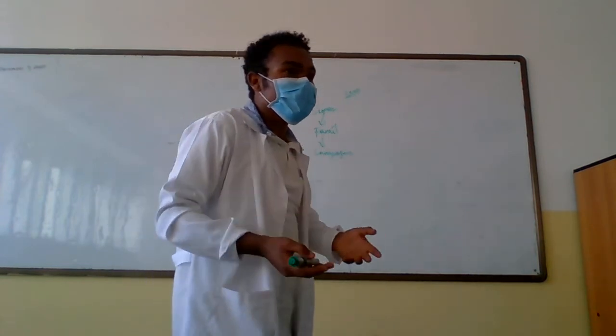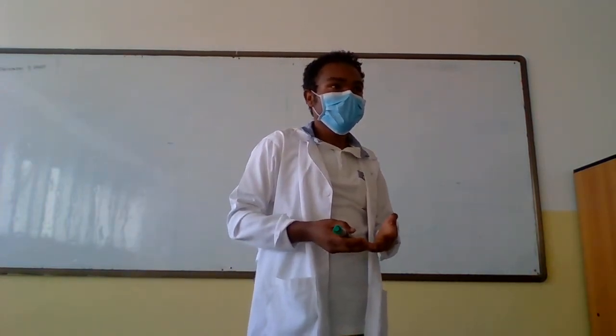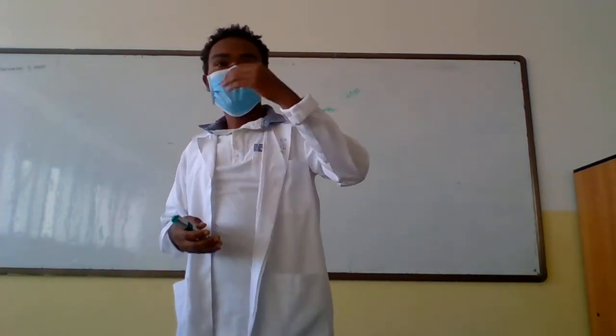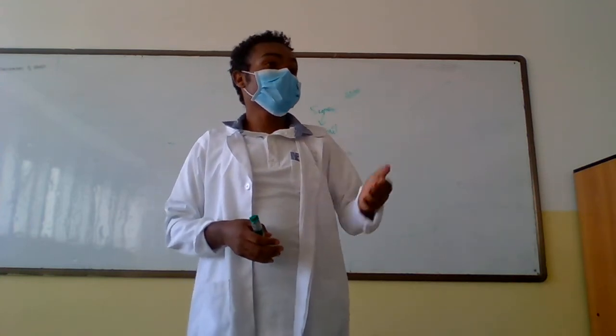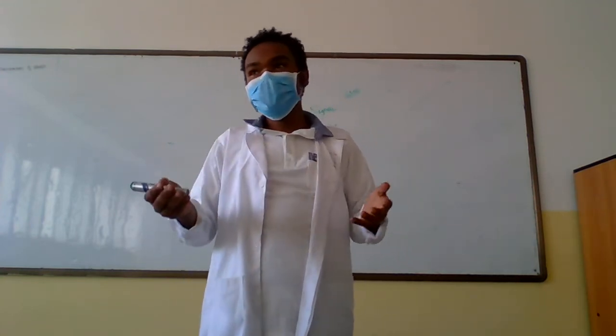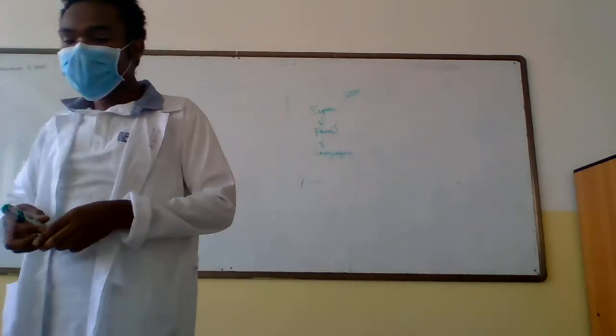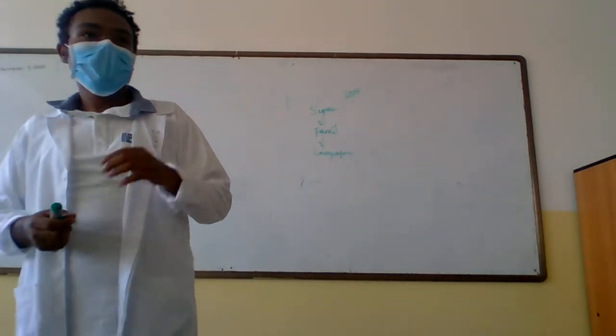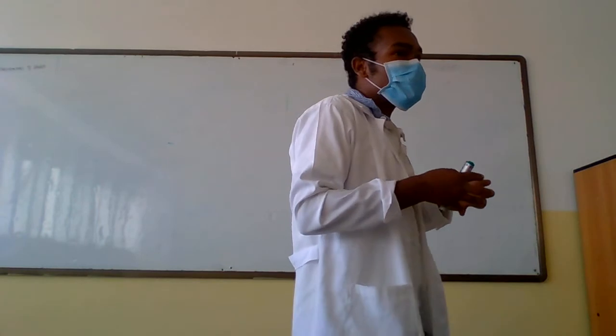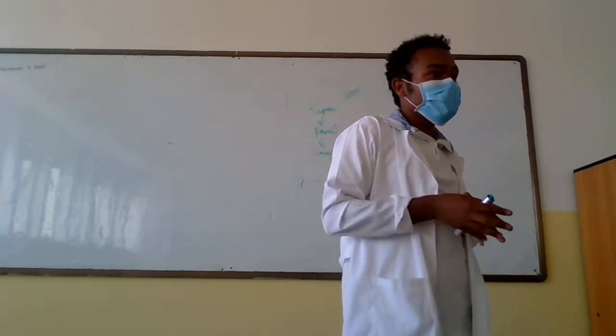Nilo-Saharan has the third largest number of speakers. The smallest number of speakers are Khoisan speakers.